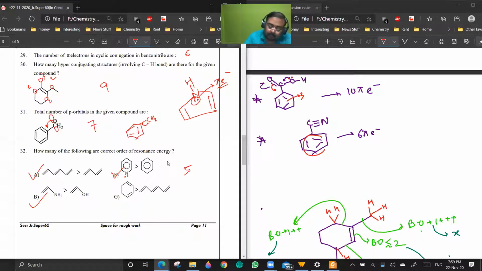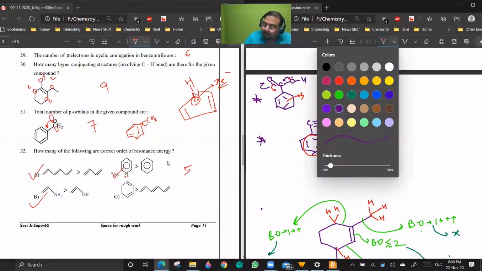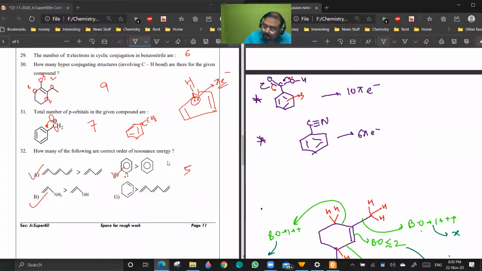Yes, sir. But the given compound is an sp3 carbanion only, sir. Is it conjugated or not? Tell me yes or no. Yes, sir, it is conjugated, but according to the given structure. See, it is representing a compound now. What is it representing? It is representing this. The whole thing is a conjugated system, no? All atoms will be sp2 only.